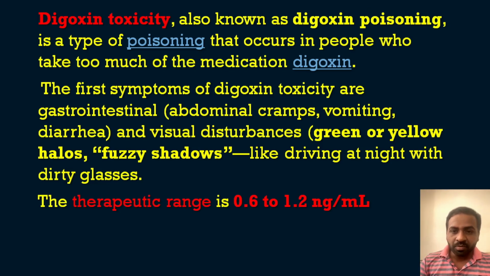An additional piece of information for you: the therapeutic range of digoxin is 0.6 to 1.2 nanogram per ml. Okay, so its therapeutic range is 0.6 to 1.2 nanogram per ml. So xanthopsia, digoxin toxicity, these terms please keep in mind.